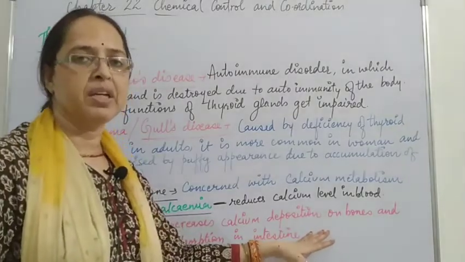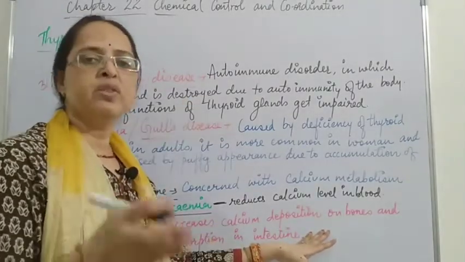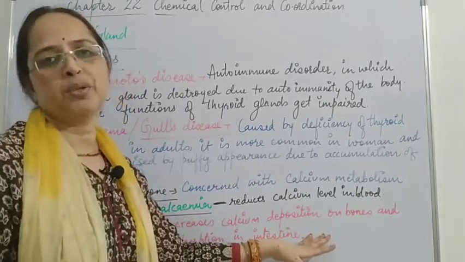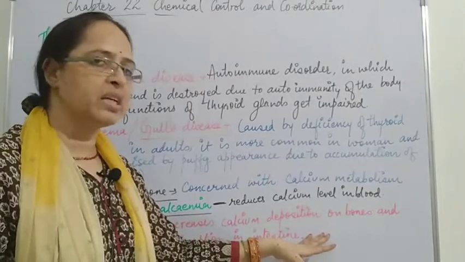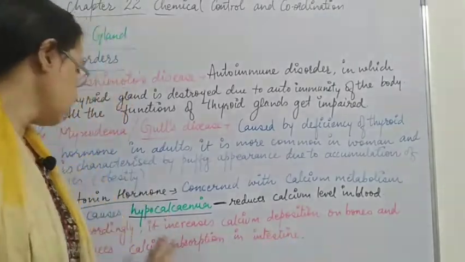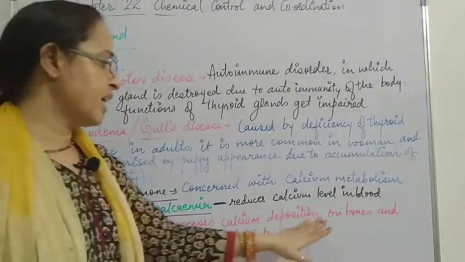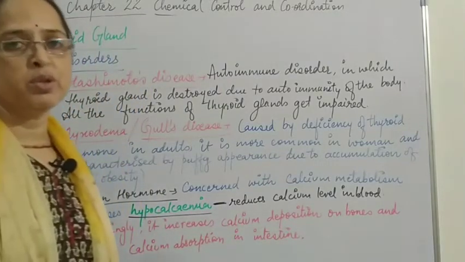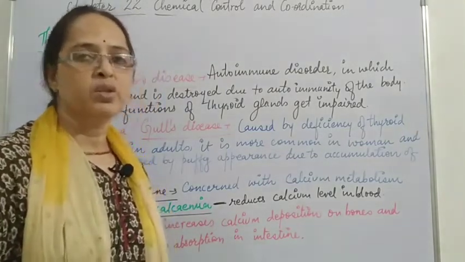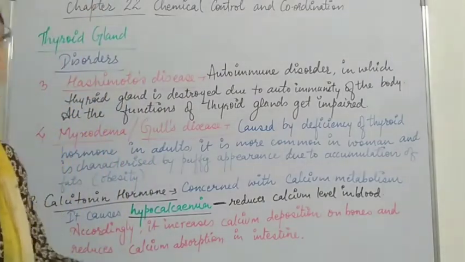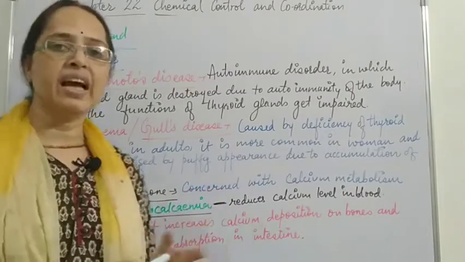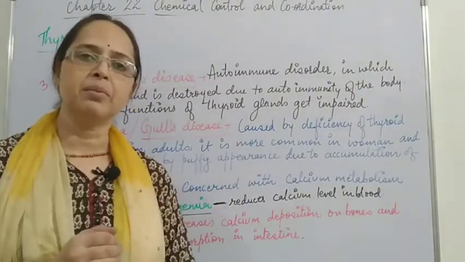That means when it absorbs calcium, it removes the calcium from the blood, which leads to the deposition of that calcium on the bones and makes the bones strong. So accordingly, it increases calcium deposition on bones and reduces calcium absorption in the intestine. So here we have completed the hormones secreted by the thyroid gland, that is, thyroxine and calcitonin.